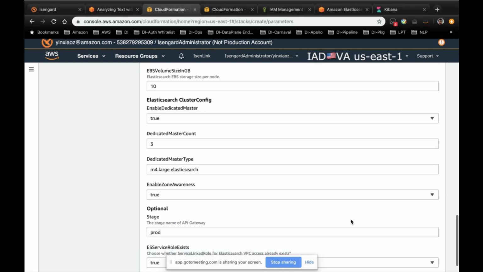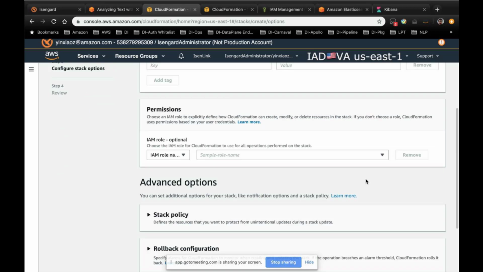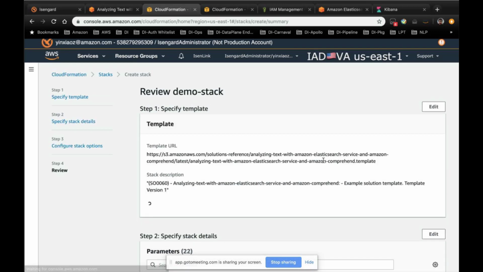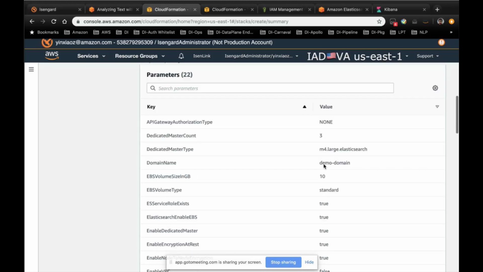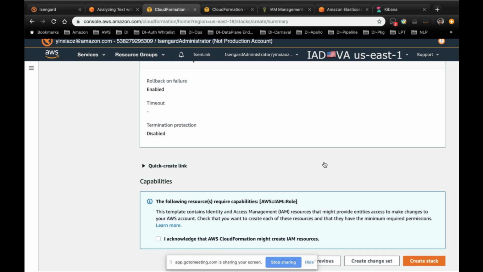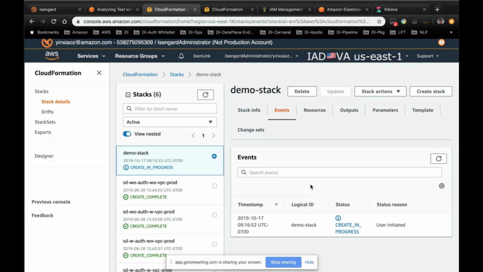So next, I'm going to go to the next page, and this is all the default stack configurations. Next, this gives you the overview of the parameters that you specify. And finally, you are going to check this box, and we can start to create the stack. The stack creation will probably take 20 to 30 minutes.